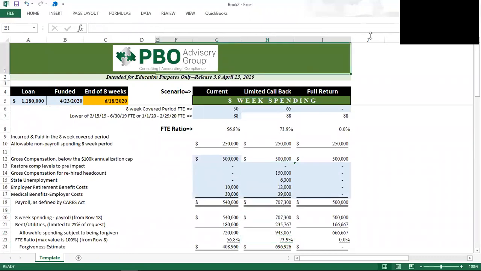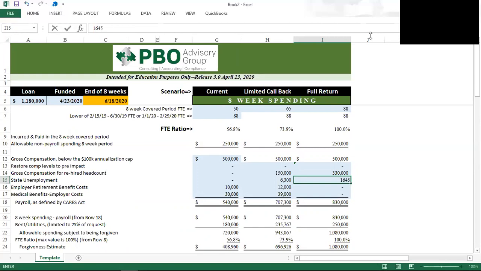So now we're going to go to our third scenario here, which is called the full return scenario. And in the full return, we say, let's return all 88 people. And so our 250 is still our 250. Our 500 is still our 500. Our additional compensation over the 500 is now increased to $330,000 because now we've added 38 people to payroll. Our state unemployment has gone up to $16,450.